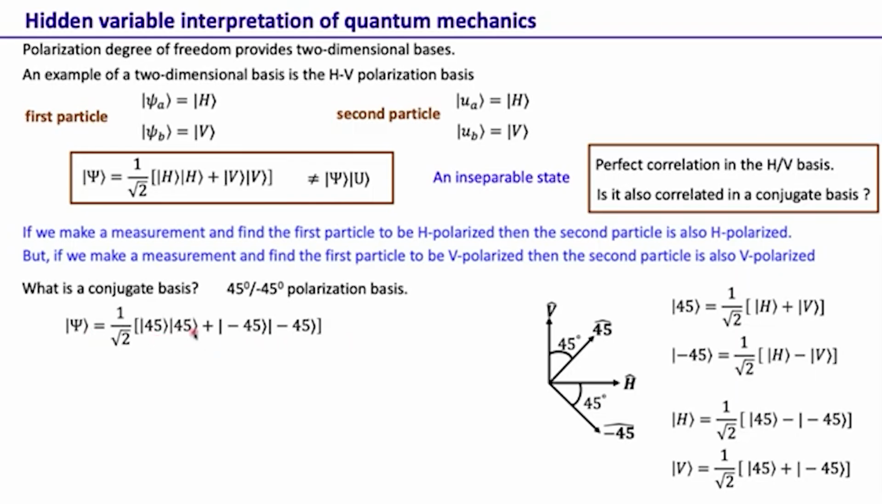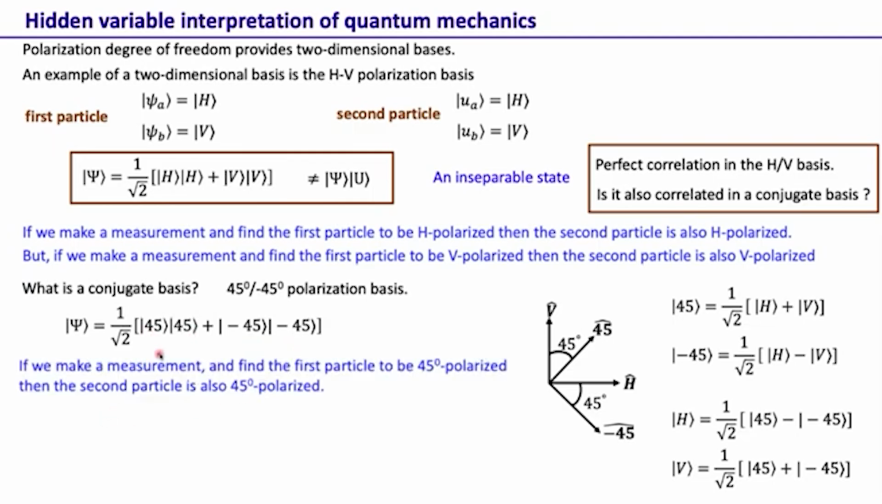First term is 45 minus 45, second term is minus 45 minus 45. So if we make a measurement, then let's say we either end up with this term or we end up with that term. If we end up with this term, then we have that the first particle is 45 degree polarized and the second particle is also 45 degree polarized.